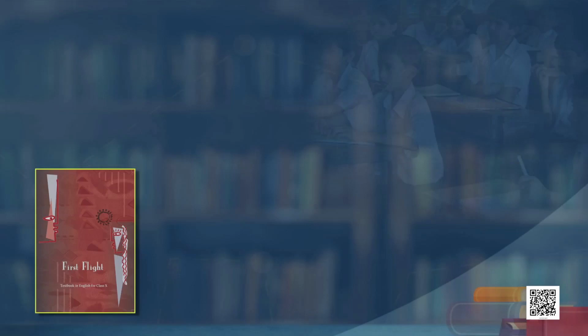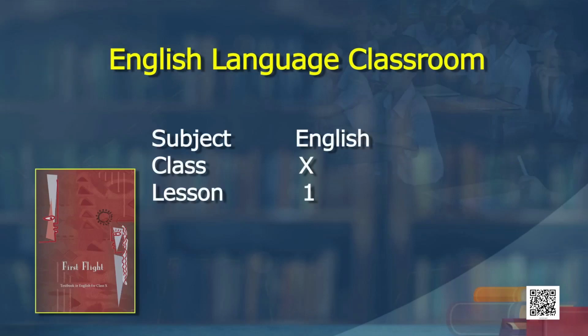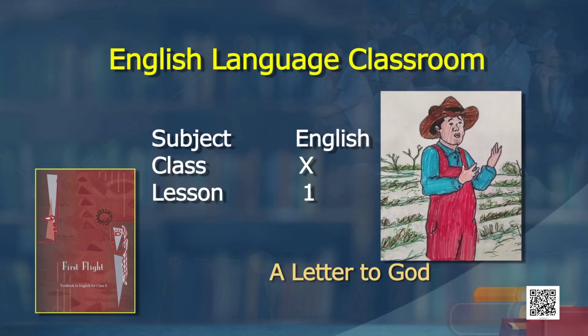Today we will do the first lesson from class 10 textbook, The First Flight. The name of the lesson is A Letter to God. We will discuss the lesson, we will read and understand and do some vocabulary activities. To do this lesson with me is Miss Kriti, and you learners, we will read, we will reread and summarize the lesson and do some activities for understanding, comprehending, then do some vocabulary words, learn some words and phrases. We will also learn how to use the negatives for emphasis based on the story.